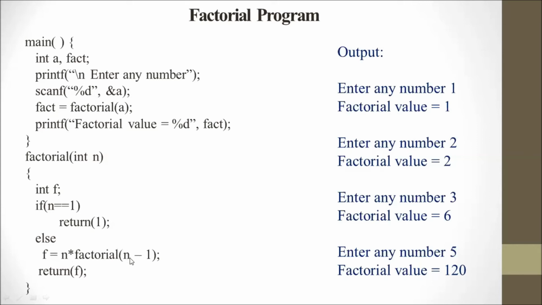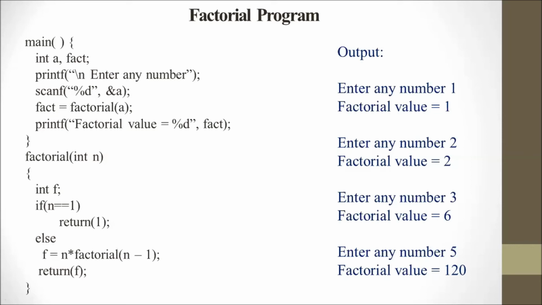The next time again n is reduced by 1, so we get 1, and 3 into 1 means 3 will again be printed.